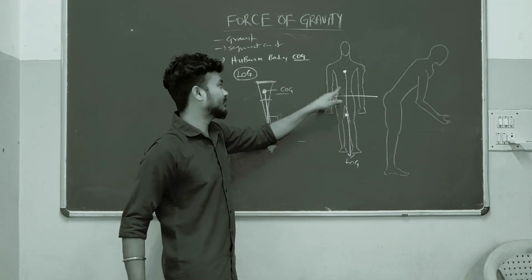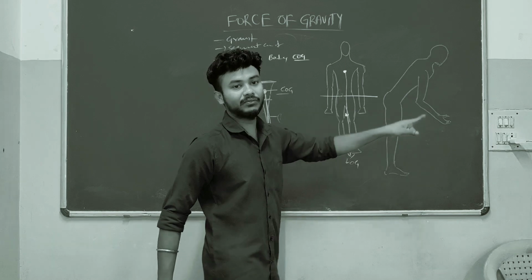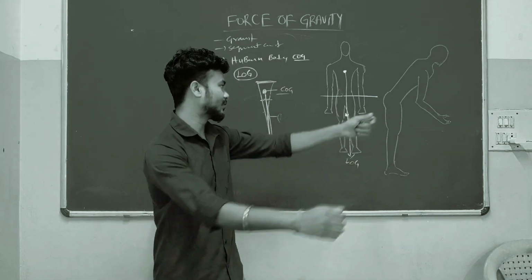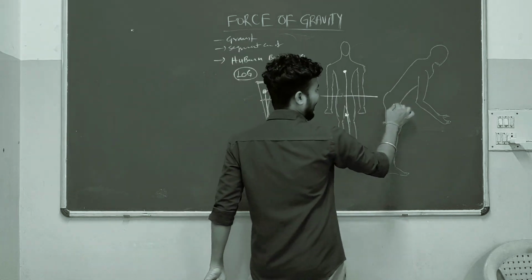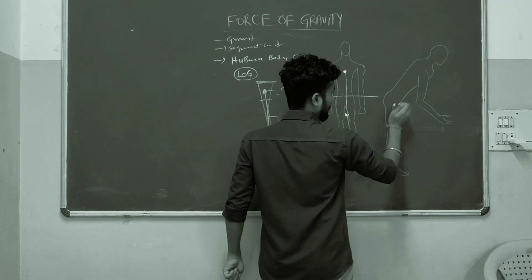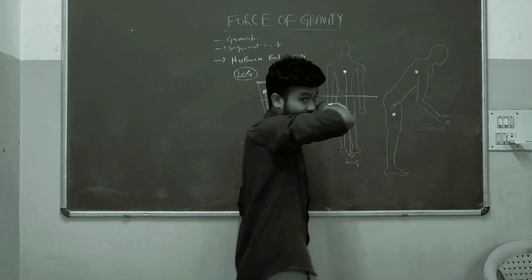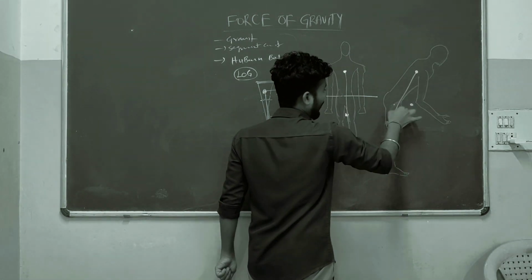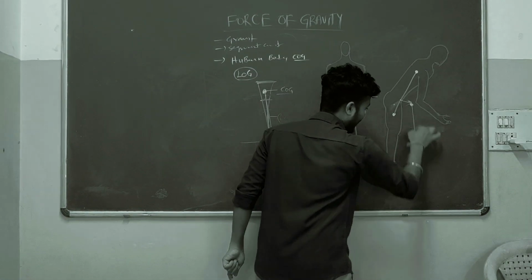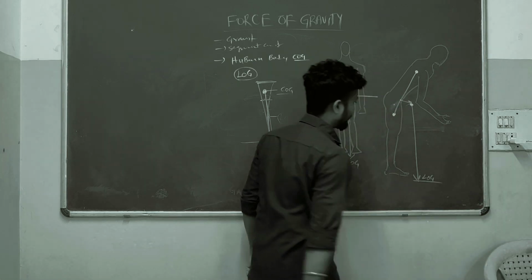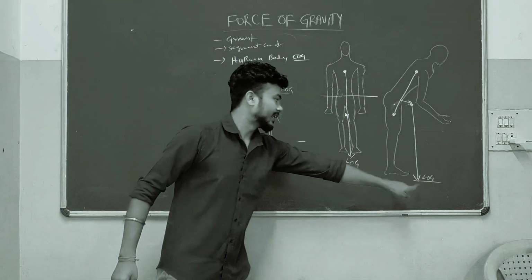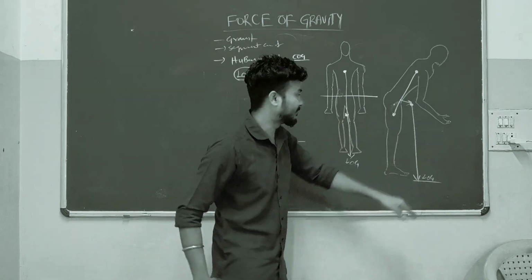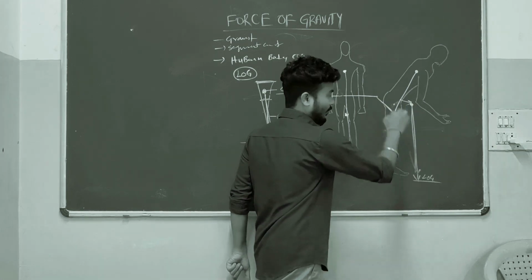What if the person bends forward? Throughout the day we won't stay in this position; we will change. If the person bends forward like this, the lower limb center of gravity will be here and the upper body center of gravity will be there. If he bends forward, the center of gravity will come forward. So from here we can draw the line of gravity. Here one nice point is stability; we'll see it later. If the person bends forward, the line of gravity will come forward. Clear?